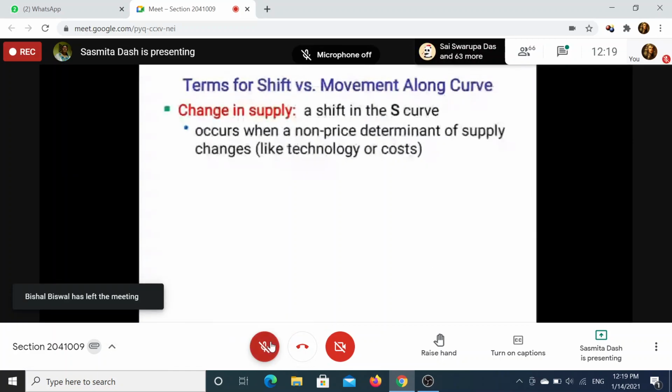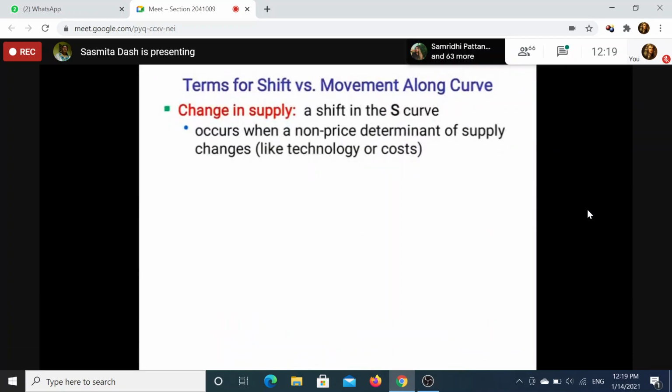Okay, okay. So tell me, what are the factors or shifters of supply curve which will cause the shifting in the supply curve? Supply curve shifter, number one, input price, then technology. Very good. Next, expectation. Number of sellers. Yes, very good.